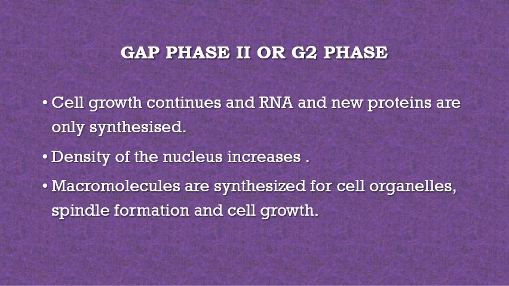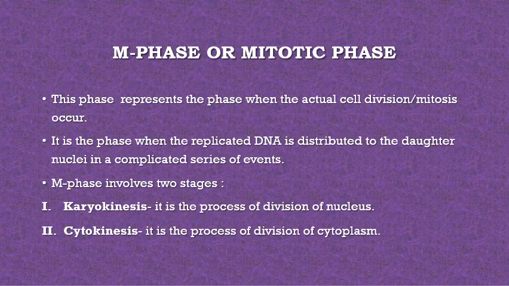So you have to be very careful about that particular point, that DNA doubles but the chromosomes remain the same. Okay, the next, in gap phase 2, the growth of the cell continues, RNA and proteins are synthesized, and the density of the nucleus increases. Spindle formation and cell growth start.